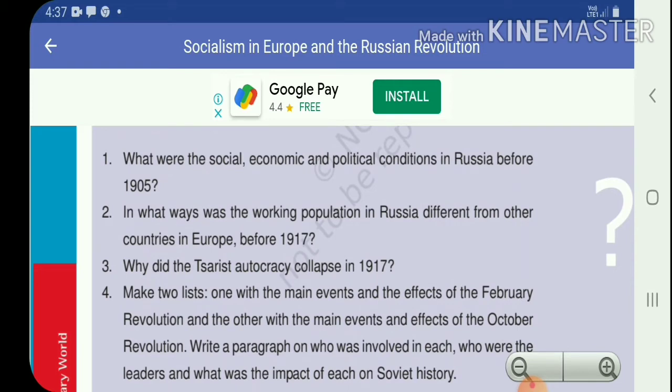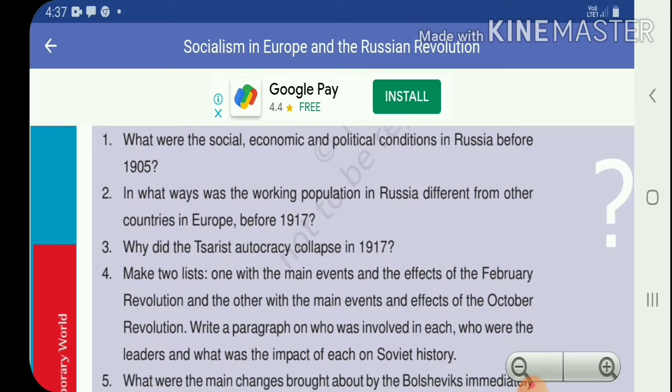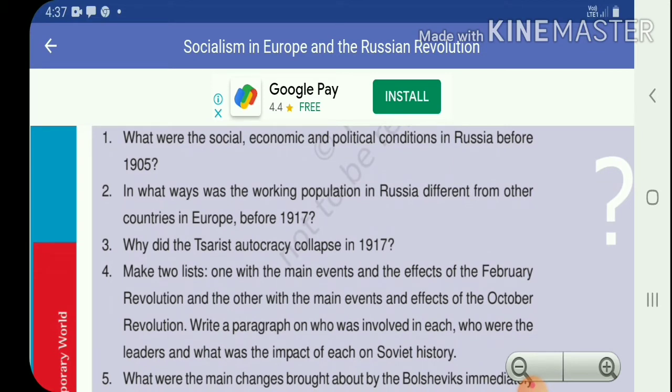Millions of soldiers also died in the battle. The large majority of the population were peasants, and the land was under the control of a few private people. All these factors led to the rise of the revolution and the collapse of the Tsar's autocracy.